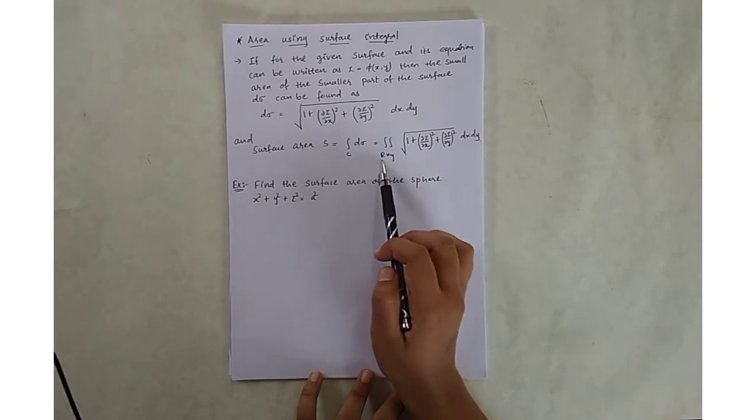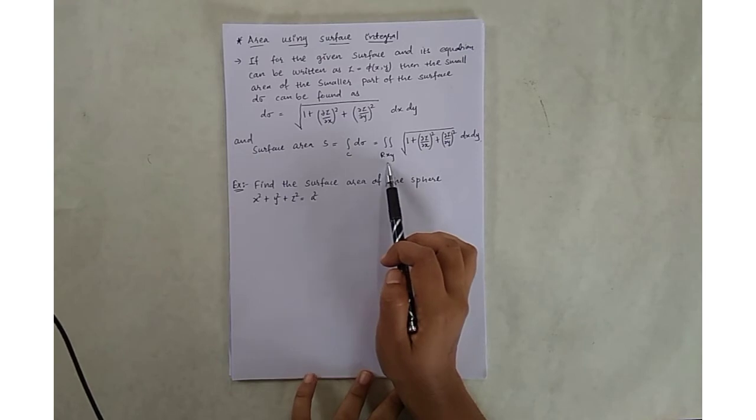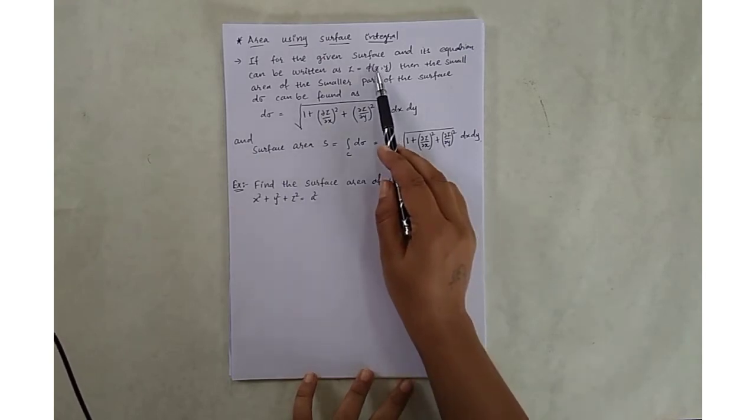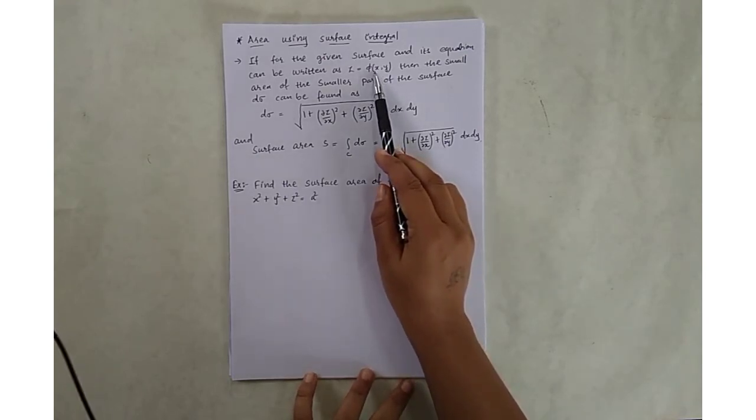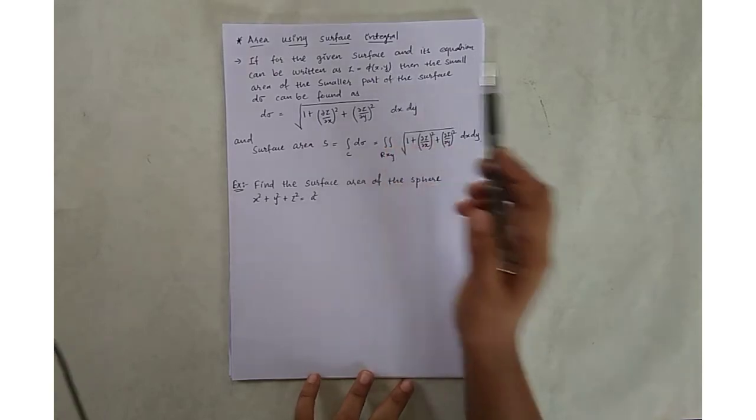My region is, please remember, R_xy, which is only the function phi with variables x and y.